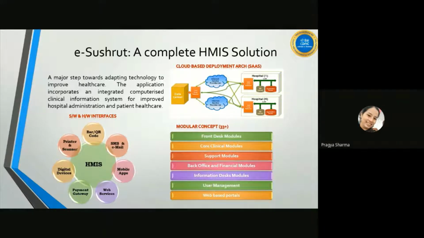eSushruth is a complete Hospital Management Information System. It comprises all the required modules used by a hospital, starting from front desk modules including registration, emergency, ADT, appointment, etc. Core clinical modules: OPD, IPD, investigation, service area, operation theater, diet kitchen, etc. Along with this, we have support modules for CSSD, laundry, duty roster, and others. We have back office modules as well for finance, PIS, HR, etc.